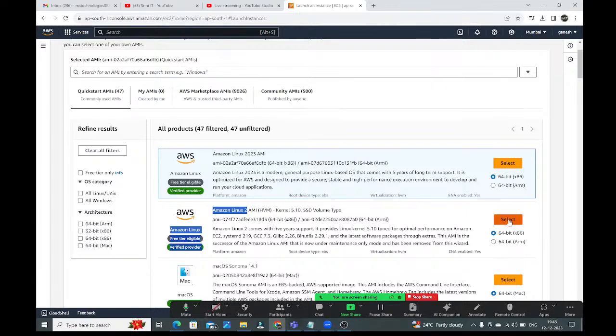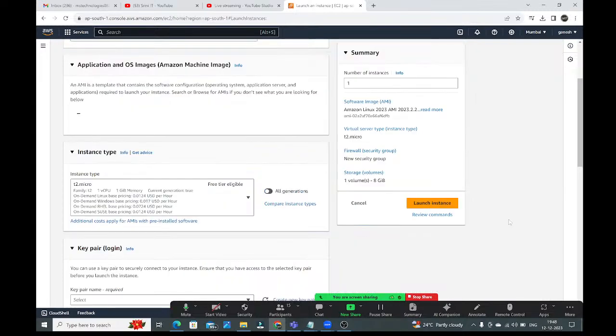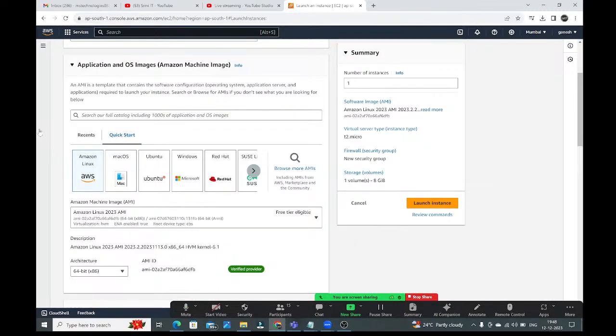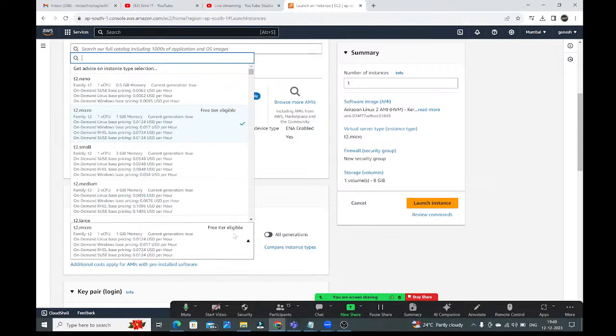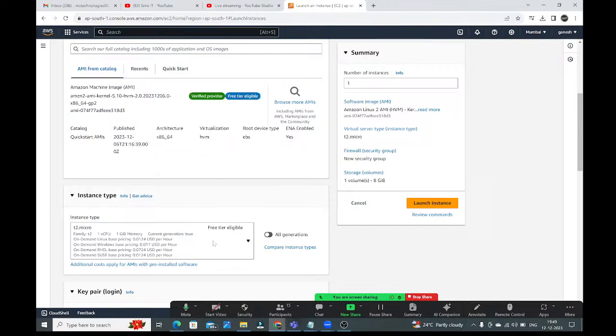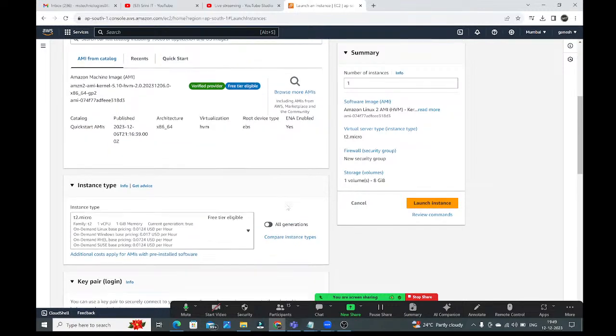You can select anything, guys. Ubuntu, Red Hat, CentOS, anything you can select. Okay. Fine. After selecting this, why we need to select AMI, I will discuss. Right. After selecting this AMI, here we have the instance type. By default, you will get the T2.micro. This is T2.micro only free tier eligible. And if you select any other thing, paid things, guys. Here only free tier eligible is what? T2.micro. By default, it is available here. Right, keep that one. Don't change it, guys.